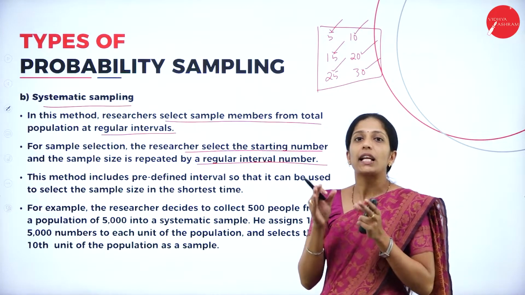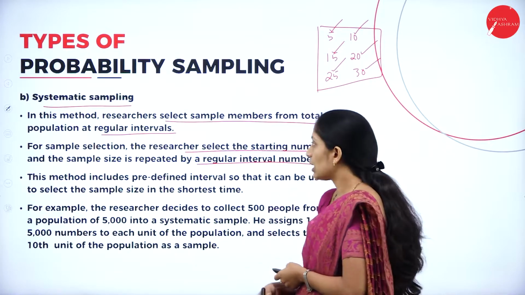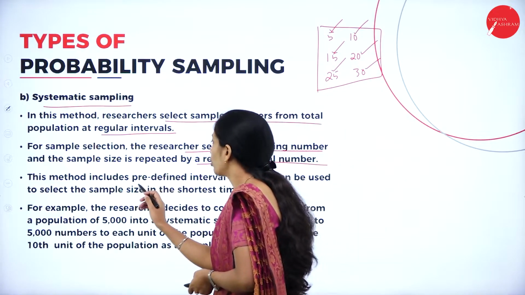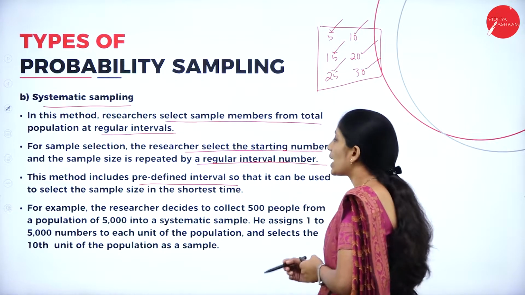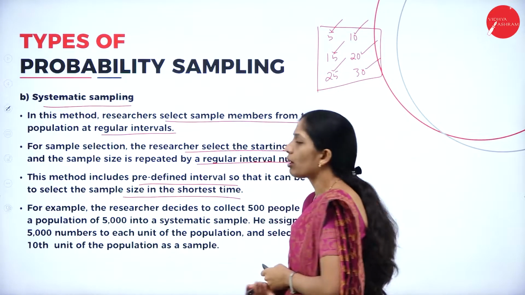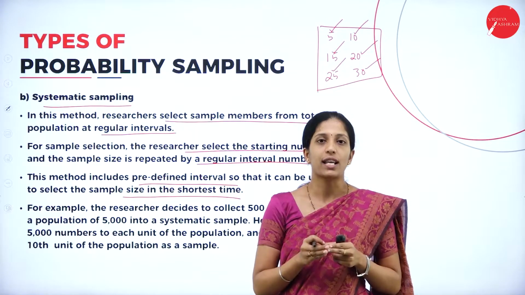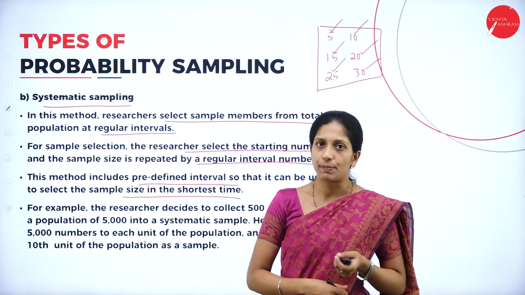So there will be a regular interval which is framed, where the respondent will give the information. These methods include a predetermined interval so that it can be used to select the sample size in the shortest time. So in order to select the sample size in the shortest time, this method is used.